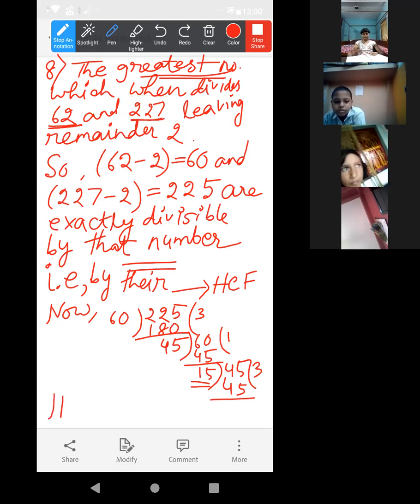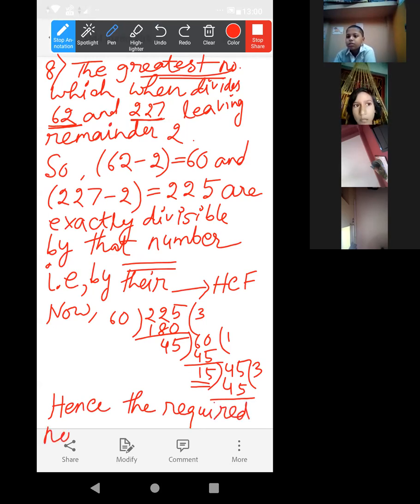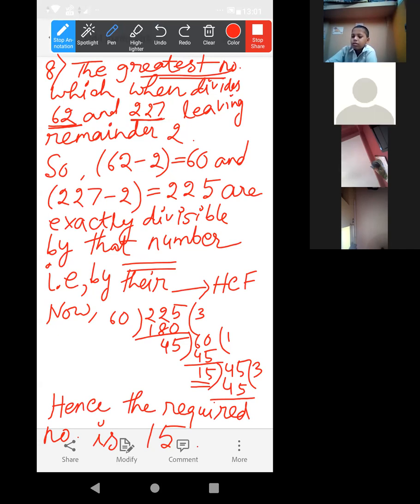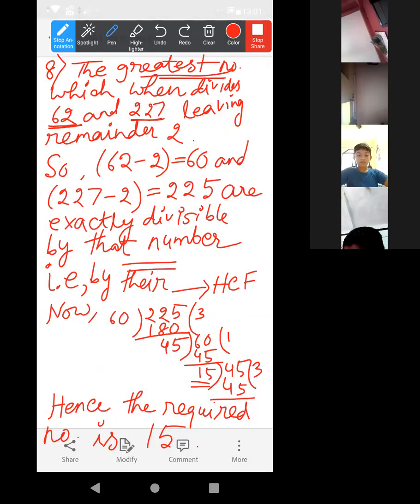Acha, write the answer hence. Ma'am, how can 2 numbers have 1 remainder? Not 2 numbers, the remainder is 2. 2 will be the remainder when we divide 62 and 227 by 15. Understood? Oh, I thought that in 1 number there are 2 remainders. No. Basically, it is given in the question that in each case it leaves remainder 2. So now you can check by dividing.